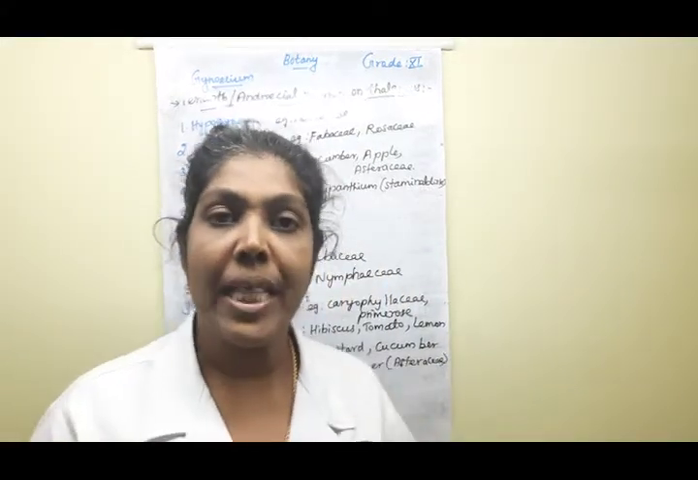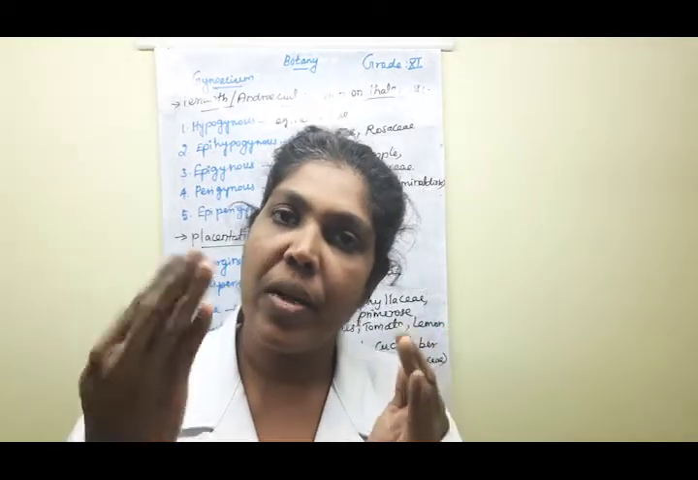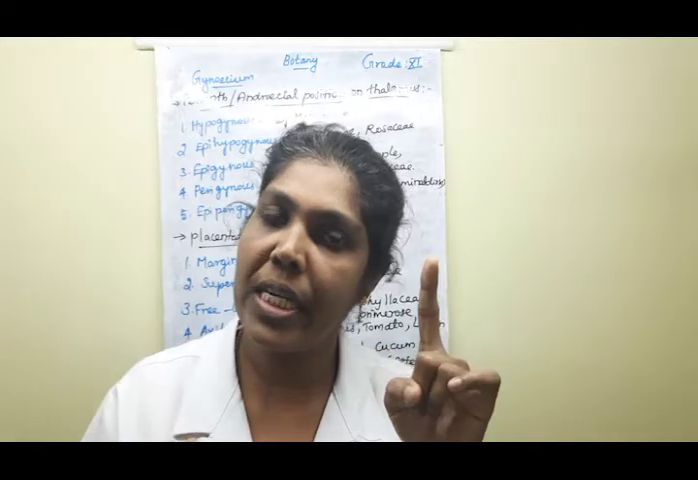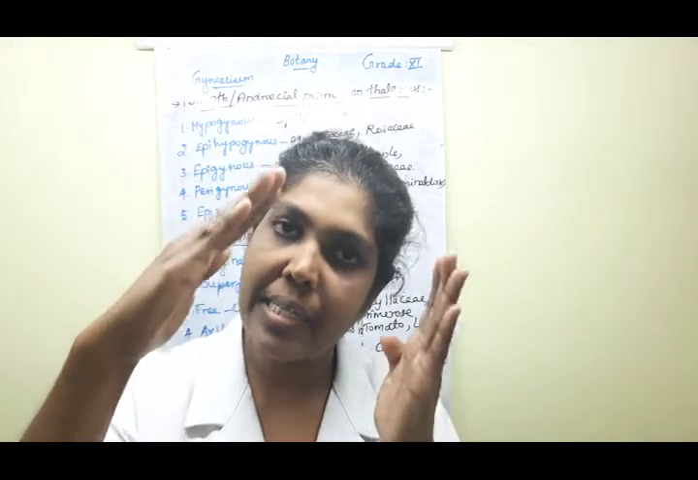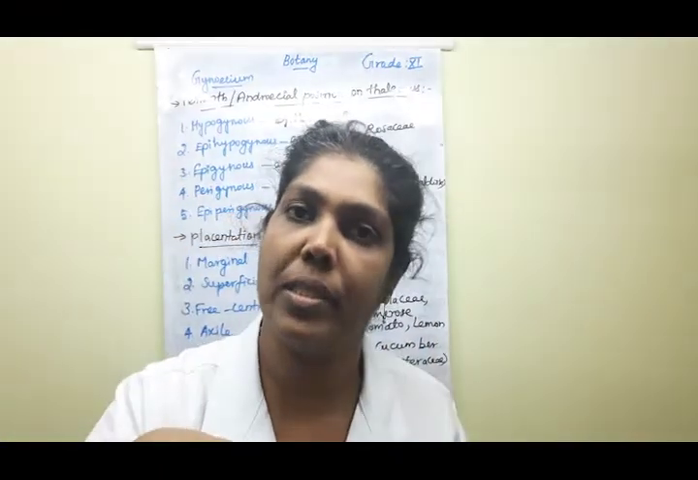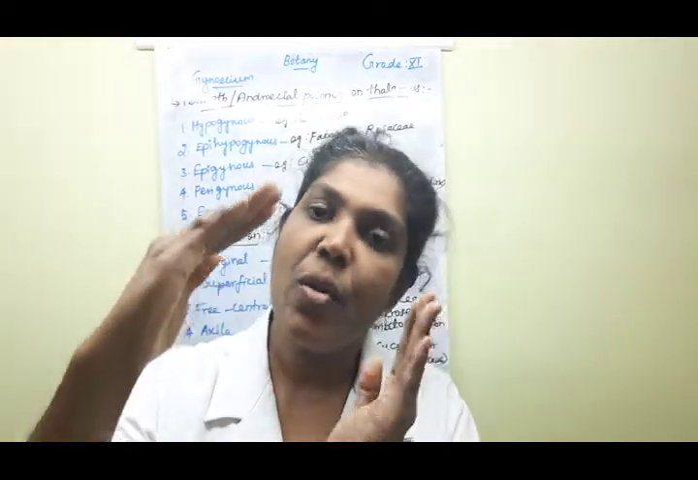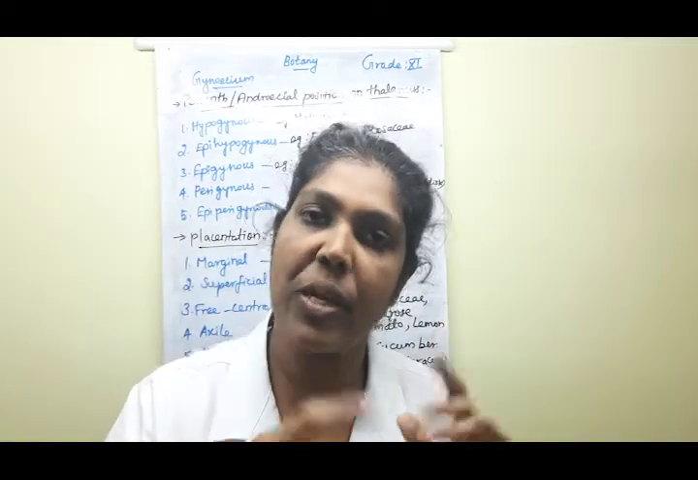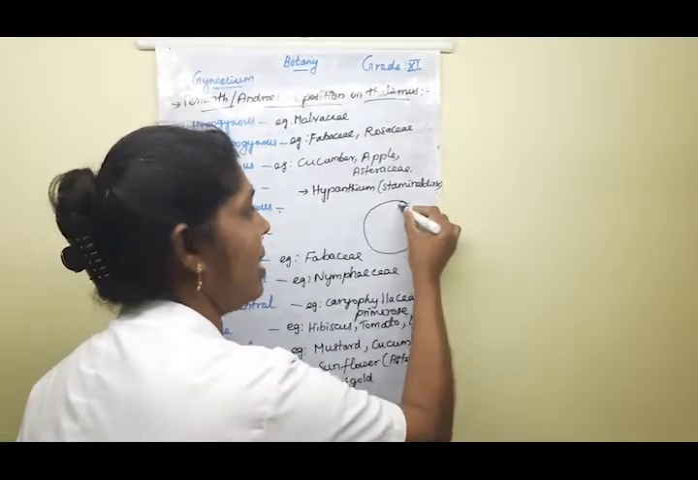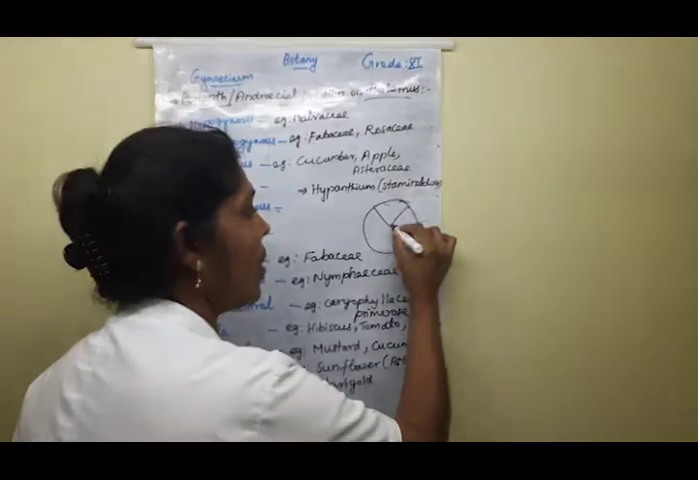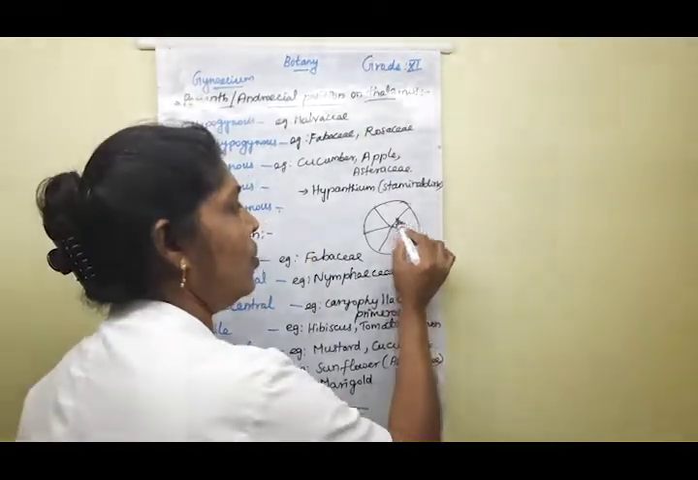The next one, the number of locules, isn't it? If you take a cross section of the ovary region, the number of carpels present corresponds to the number of locules. Don't forget this one. For example, if 5 carpels are present, then there are 5 locules. So if there are 5 carpels, how many locules are present, children? 5 locules. 1, 2, 3, 4, 5.